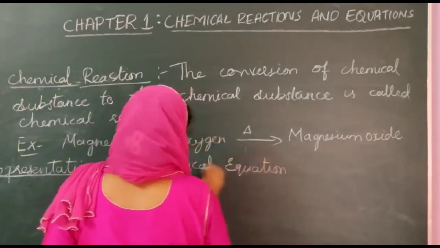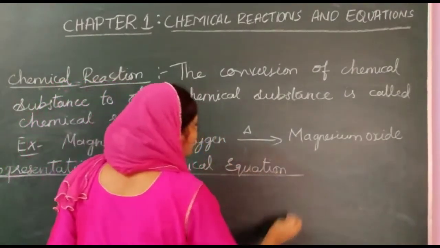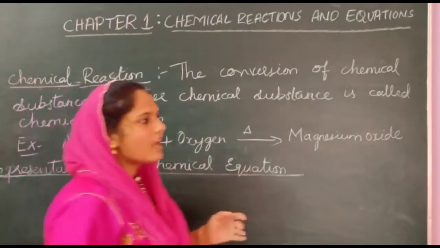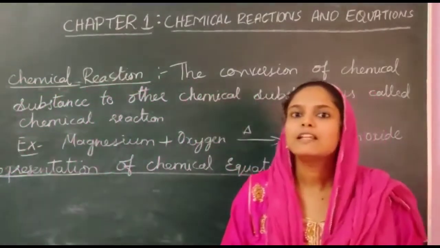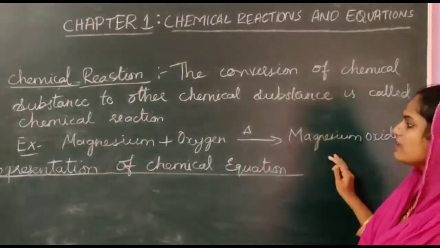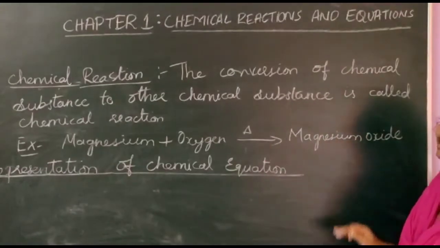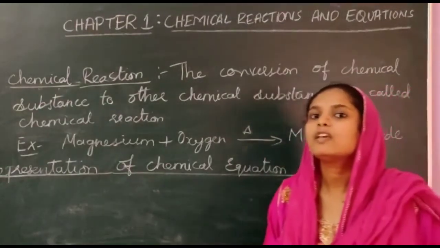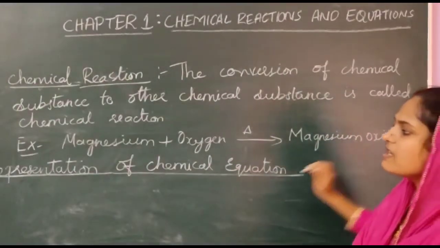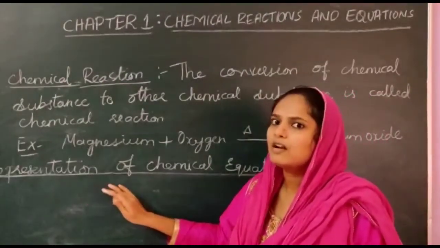The next topic we are going to study is representation of chemical equation. When the chemical reaction is done, we will write the chemical reaction in the form of an equation. That is called a chemical equation. So writing the chemical reaction in the form of an equation is known as a chemical equation. Next is how to represent the chemical reaction.